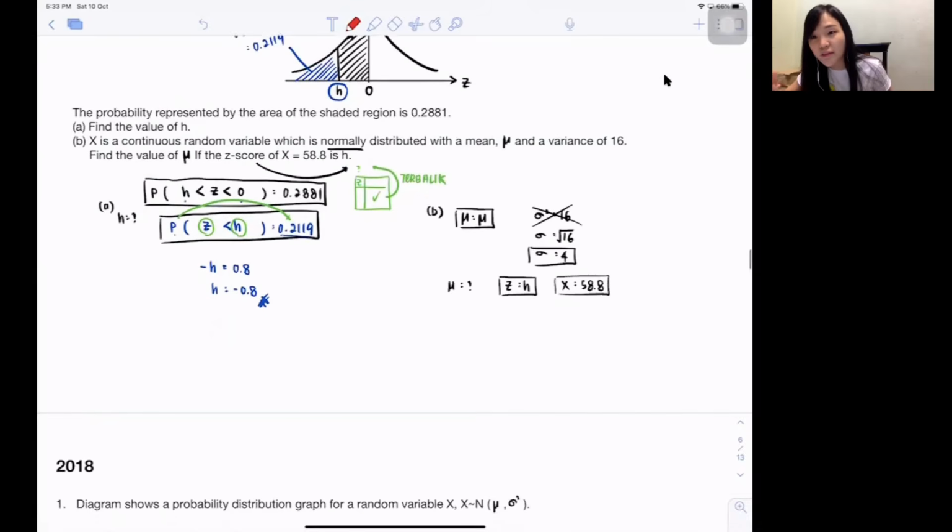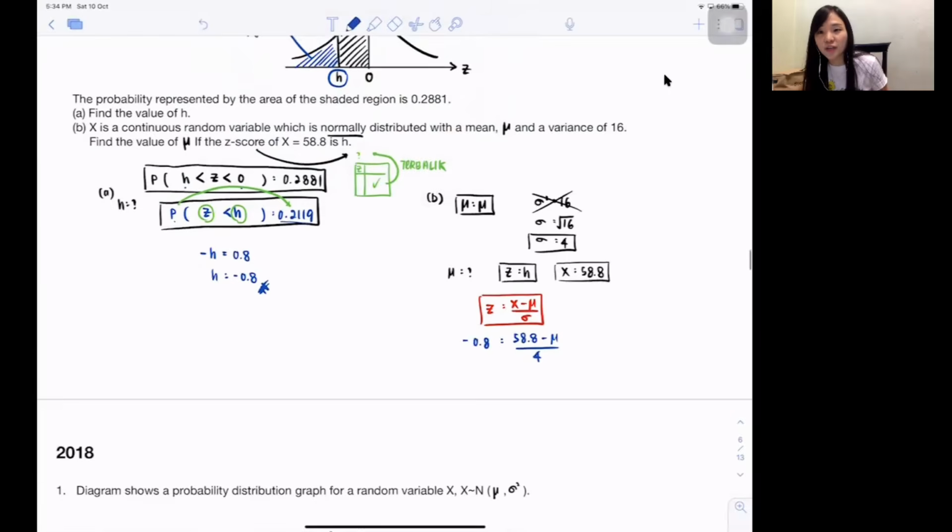These questions, do they even mention probability? No. So is it necessary to look at the table? No. They only mention X and Z. Isn't it, again, just using this particular formula? So all I need to do is just sub inside. Now my Z is H. Now my X is 58.8. My mean is mean. My standard deviation, isn't it 4? And H, I already got the answer. Isn't it? I can straight away sub inside negative 0.8.